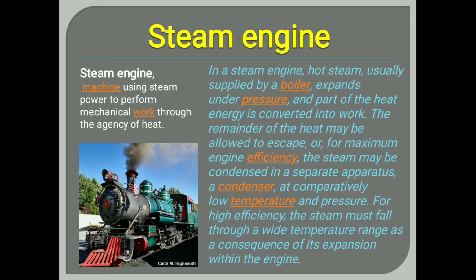The steam engine consists of a chest, cylinder and main shaft with the flywheel, okay. The chest and cylinder are connected with ports, and this whole system is connected to the flywheel. So a steam engine is a machine using steam power to perform mechanical work through the agency of heat, right. This is the type of machine where steam power is used to perform mechanical work through the agency of heat.